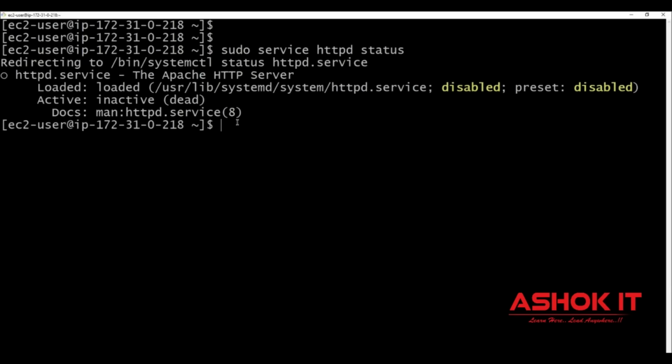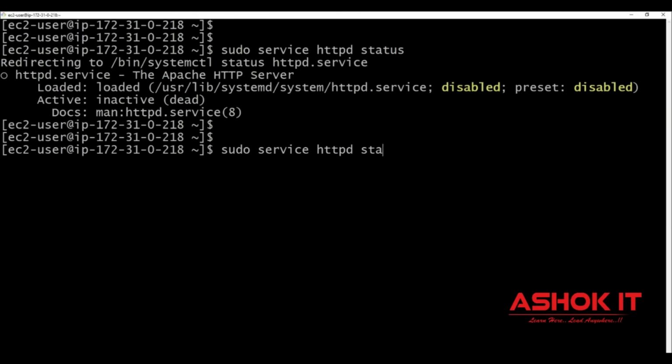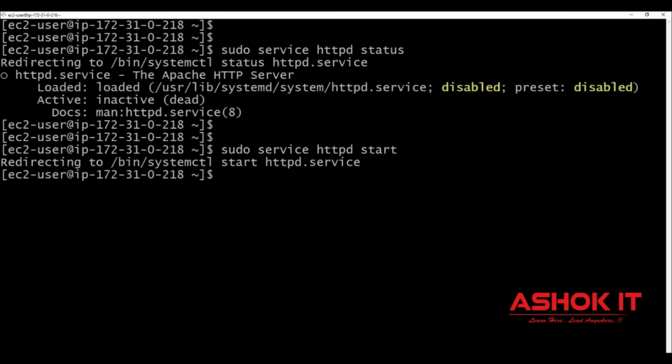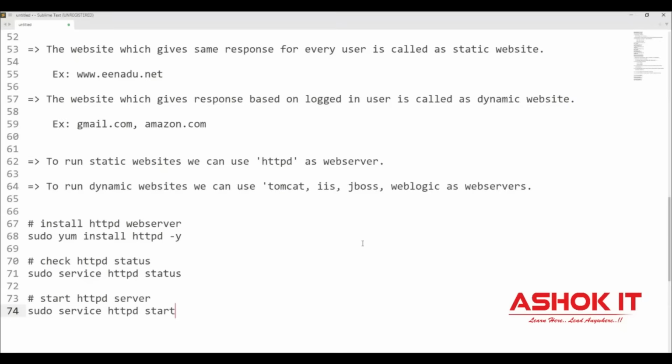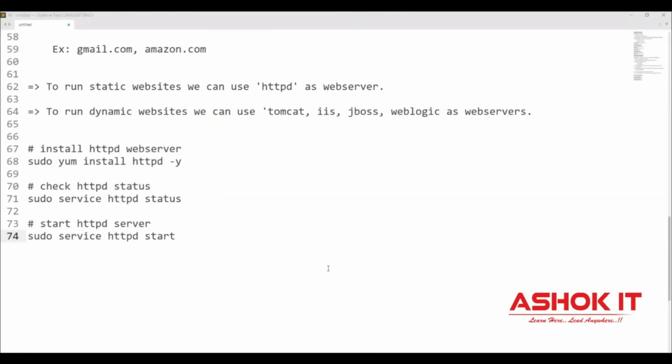Currently the server status is coming as inactive. Okay, now how to start this server? sudo service httpd start. With this, the server is started. Then you can check the status again. Earlier the status was inactive, now the status is active. This server is running. So we have installed the httpd web server and started it. This web server runs on port number 80. The HTTPD web server runs on the HTTP protocol with port 80.